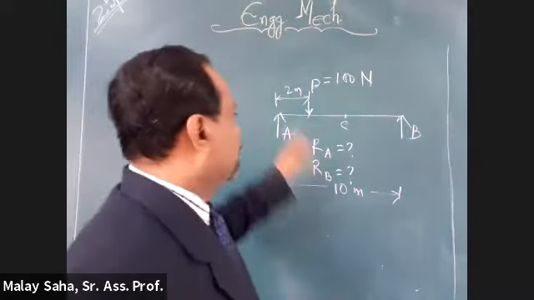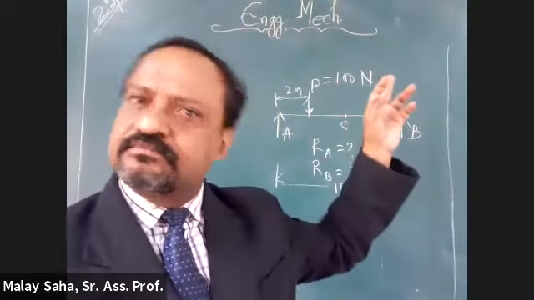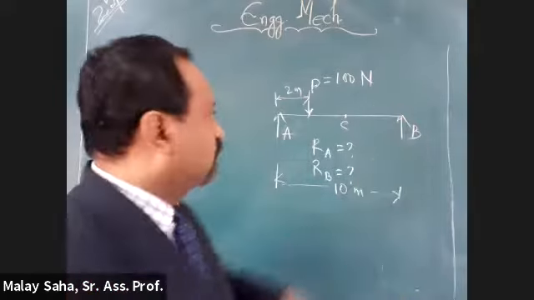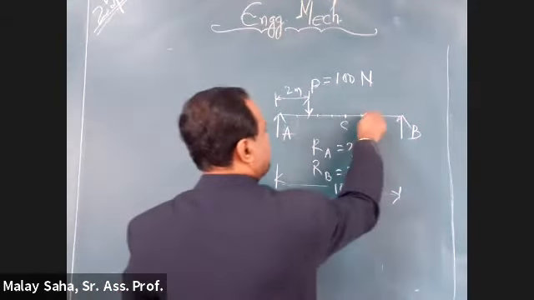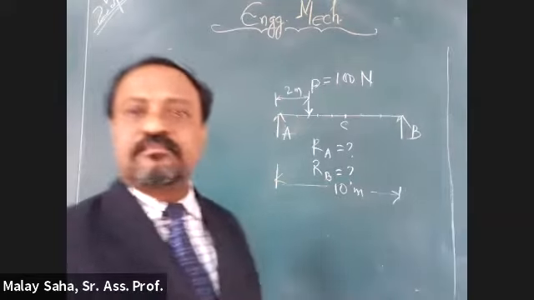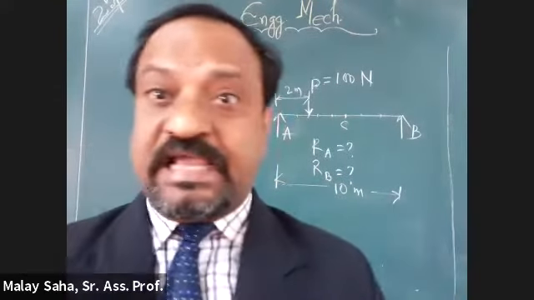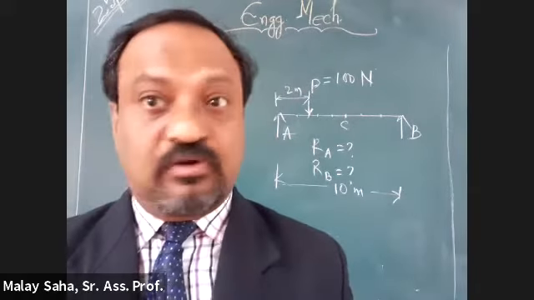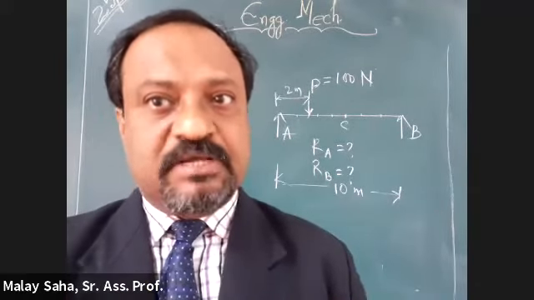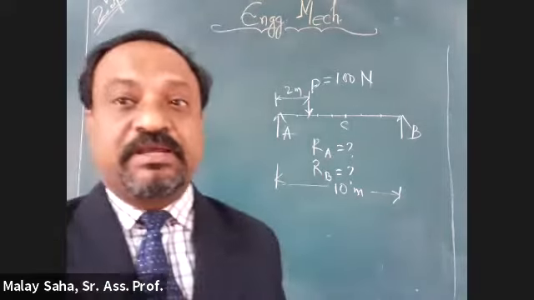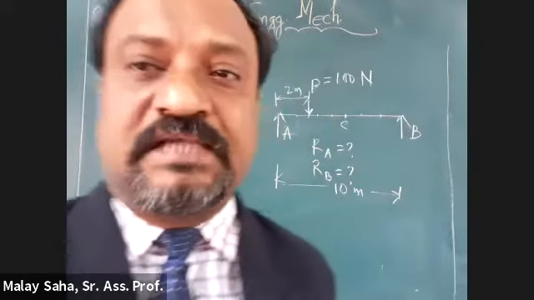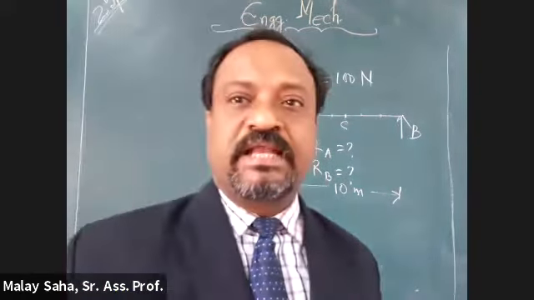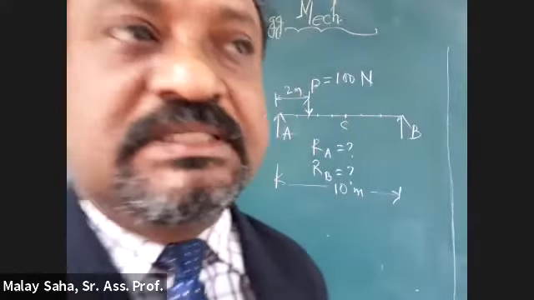Suppose you are saying at the end. Not only at the end, you take the moment here, anywhere. Algebraic summation from both sides. You have to take the load from both sides, not only one side, and if you sum it up, it has to be 0. My question was, Radharani, tell me, how are we claiming it is supposed to be 0?